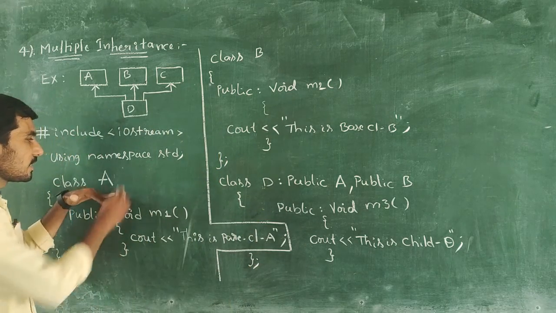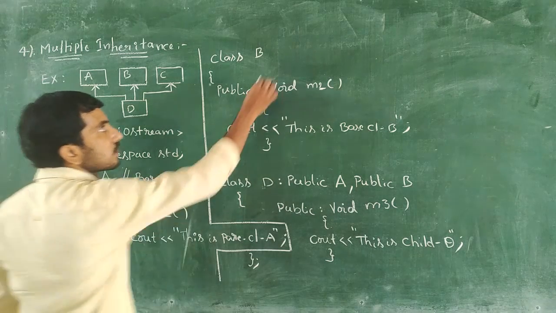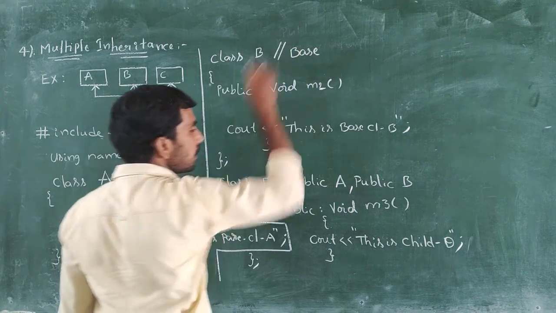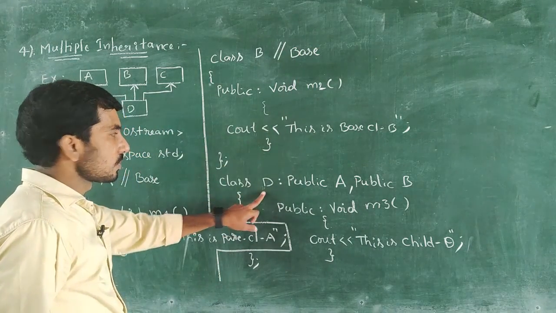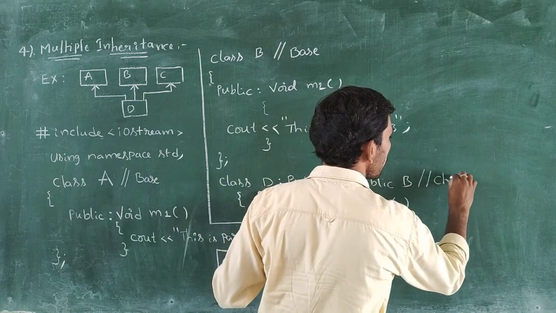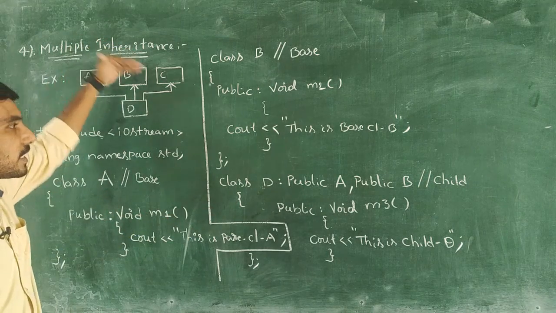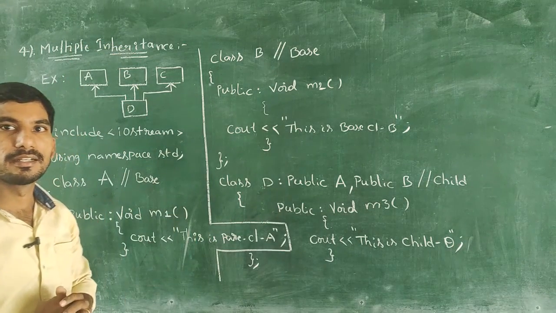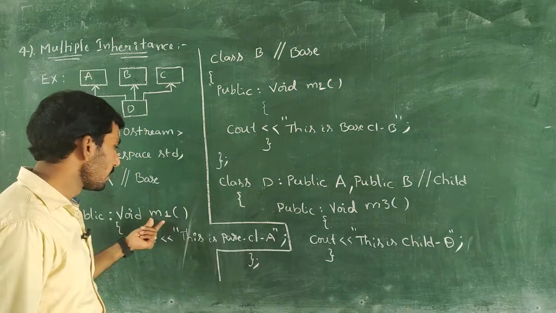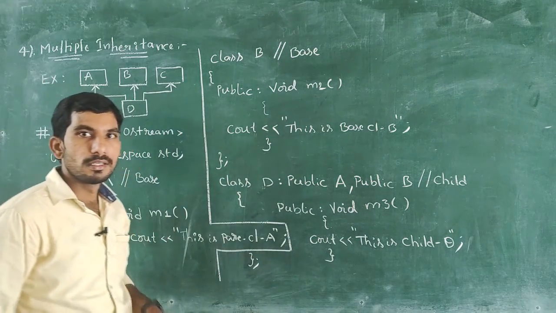So this class A is a base class, and this class B is also a base class, and the newly derived class, this class, is a child class or derived class. So far the multiple inheritance concept is completed. Next what we need to do? We need to access the m1 function, m2 function and m3 function.